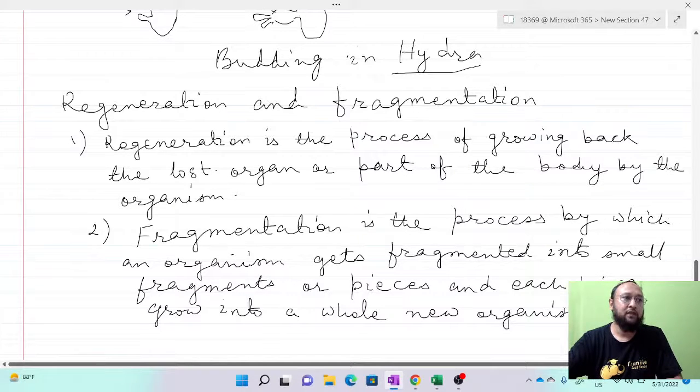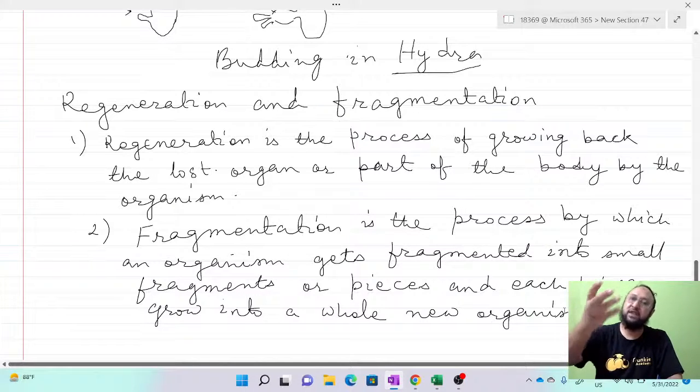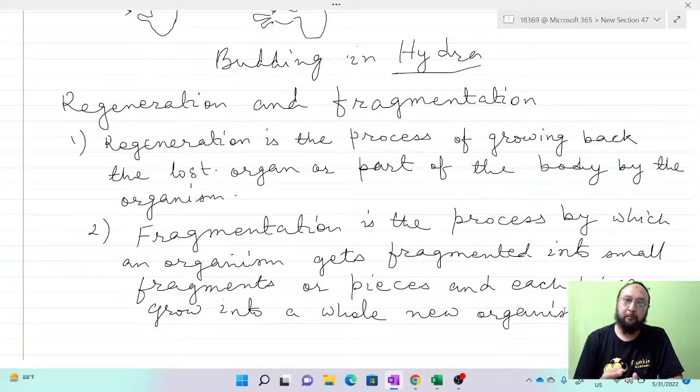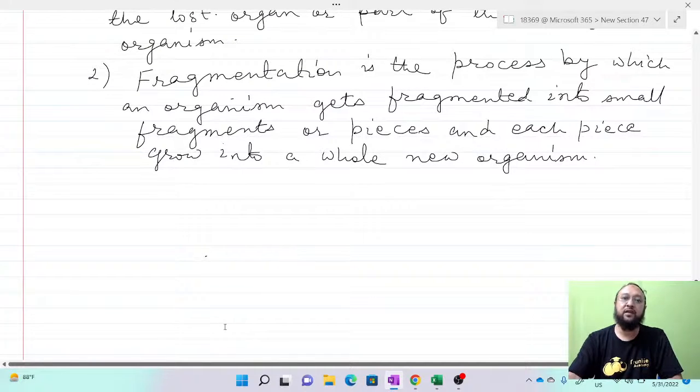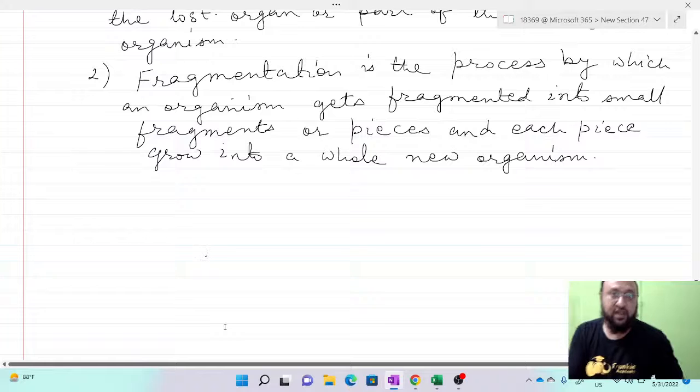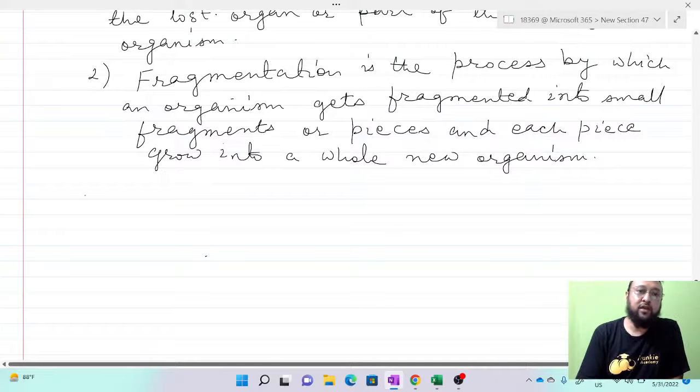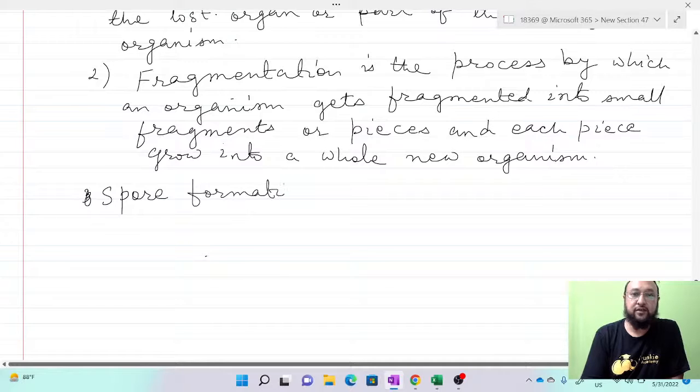As I told you, first we studied binary fission, then budding, and then regeneration and fragmentation. Next is spore formation. There are some organisms, even fungi, that reproduce by forming spores. Spore formation is reproduction by forming spores.